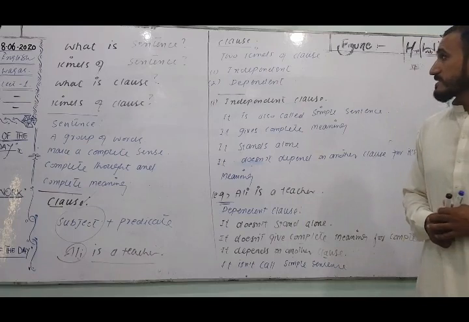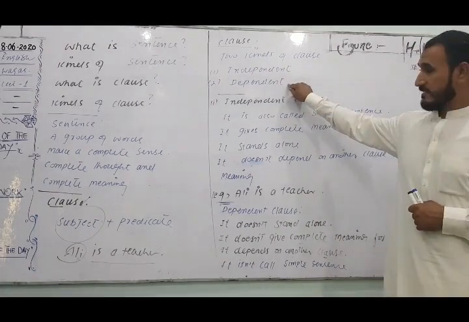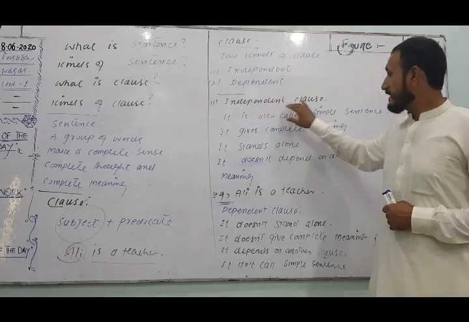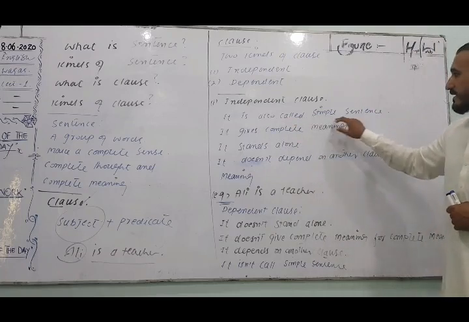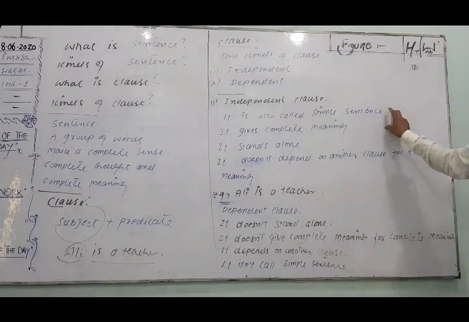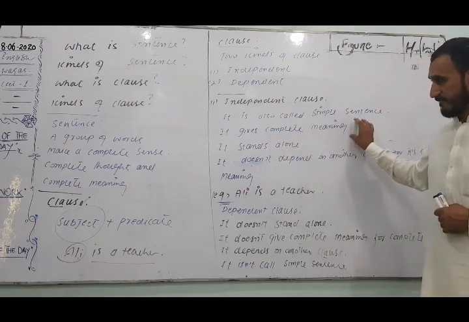Then we have clauses. We have two kinds of clause: independent clause and dependent clause. What is an independent clause? It is also called a simple sentence. It gives complete meaning.